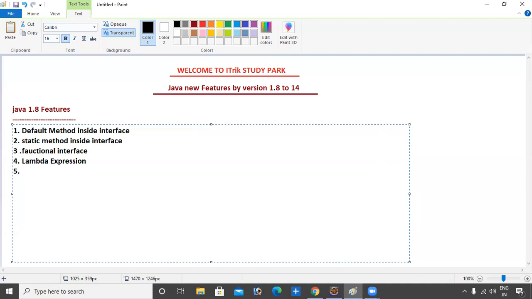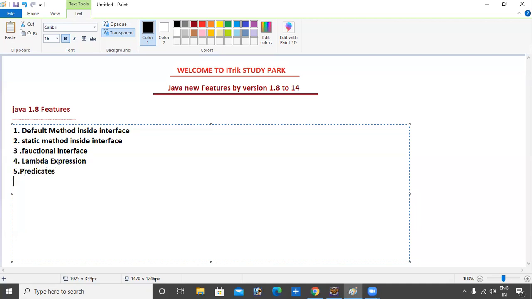First we will learn lambda expression. Other topics are based only on lambda expression, like time and date API, stream API, and functions, predicates. So first we will learn lambda expression, then we will discuss predicates.